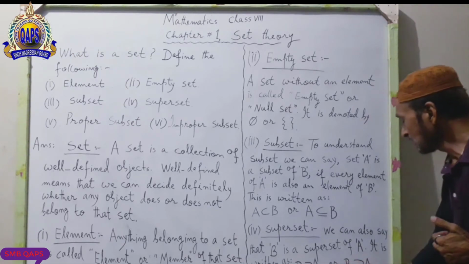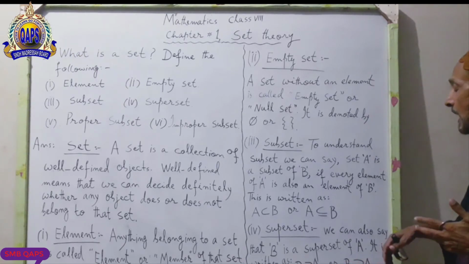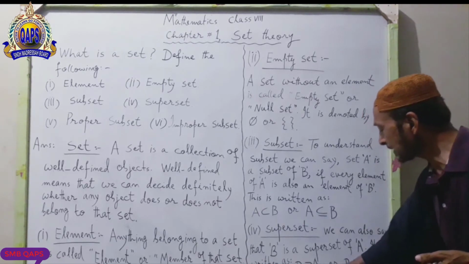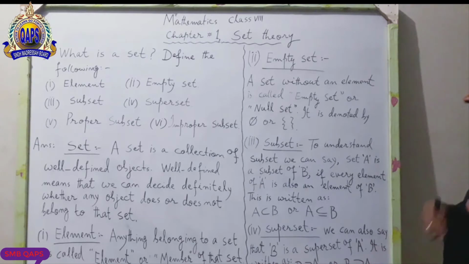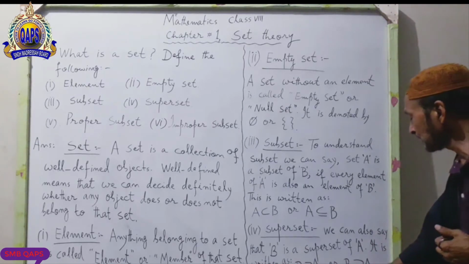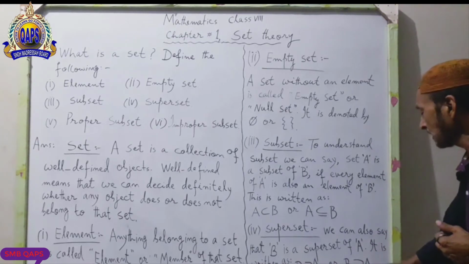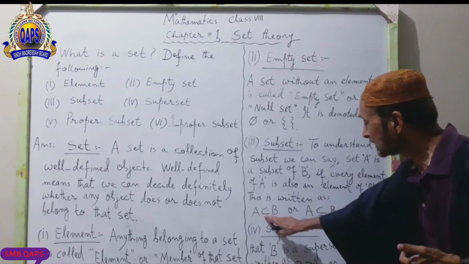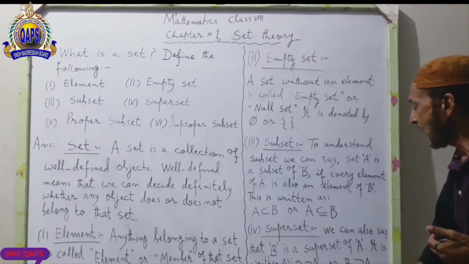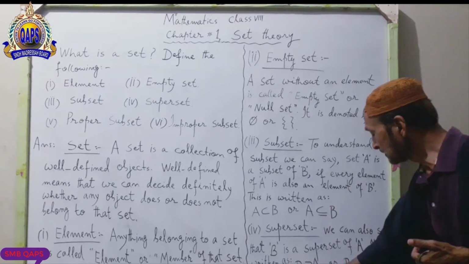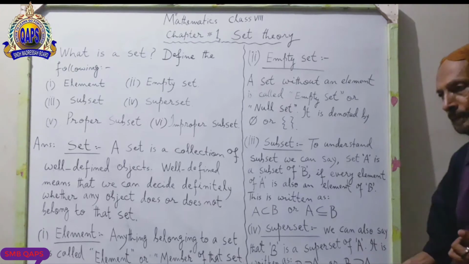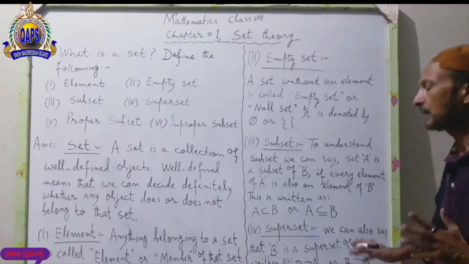They are different, but I am saying B is the superset of A, and I am also saying B is a superset of A. What is the difference between these two signs? I will let you know. Let me continue my lecture.